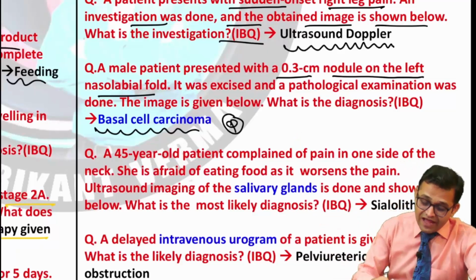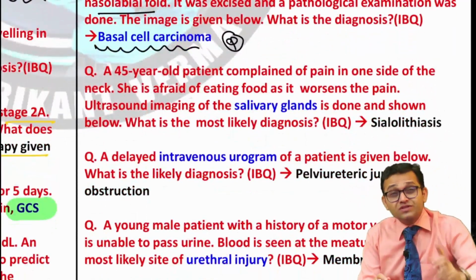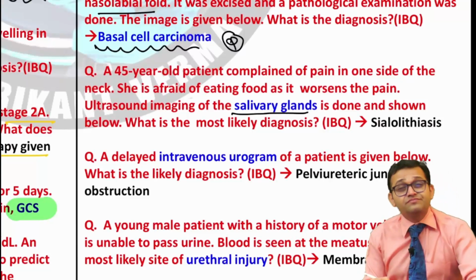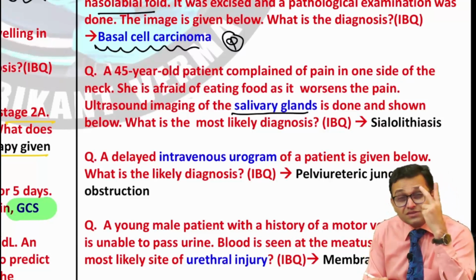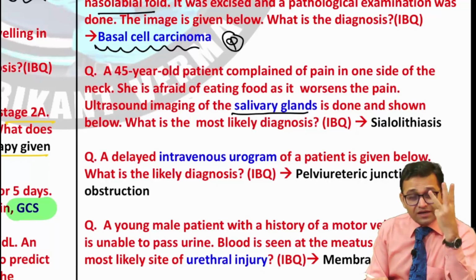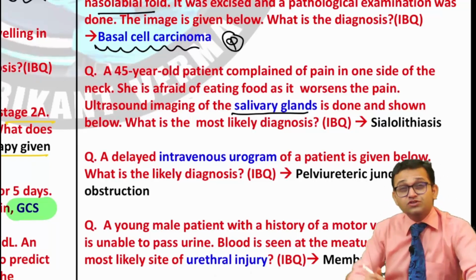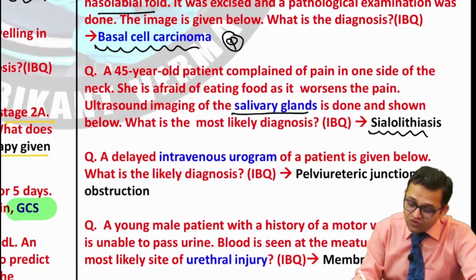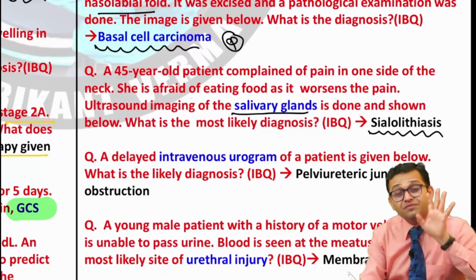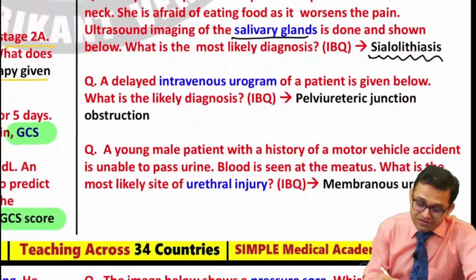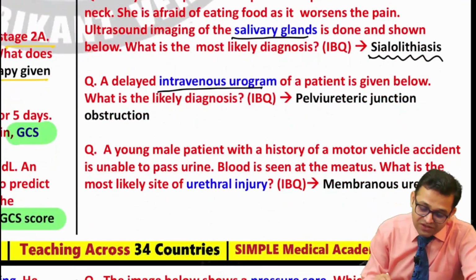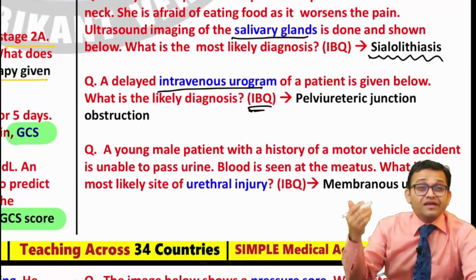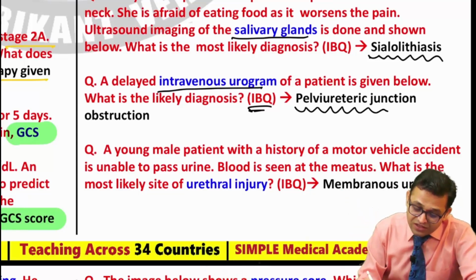Questions are asked. And as I told you in the NEET PG 2023 session, the salivary glands, the parotid gland, the submandibular gland, and another gland, the thyroid gland, are surely asked. So here again the question on the salivary gland was asked, an image based question, and the answer was sialolithiasis, stone in the gland. Now can you see, the intravenous urogram of the patient is given below, an image based question, and again here the answer was pelvic-ureteric junction obstruction.